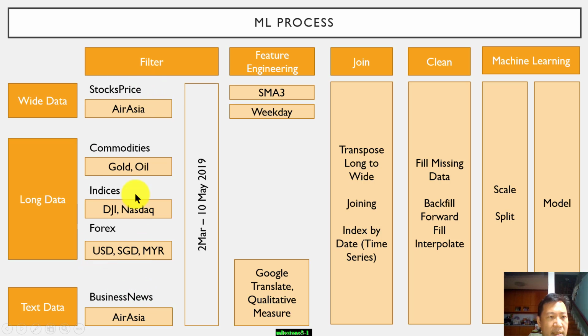Some of the data sources we didn't use, like Twitter, as there is too much noise, so we discarded that data set. We updated the data from 2nd March until just 2 days ago, 10 May, very recent data. We performed joining, cleaning, filling up the missing values, and scaling, and we tested with a few models. I have tested stocks from A-shares and also a combination of a few other stocks.